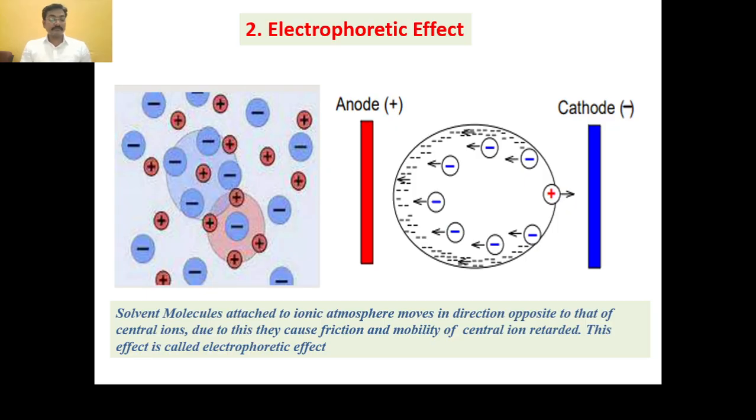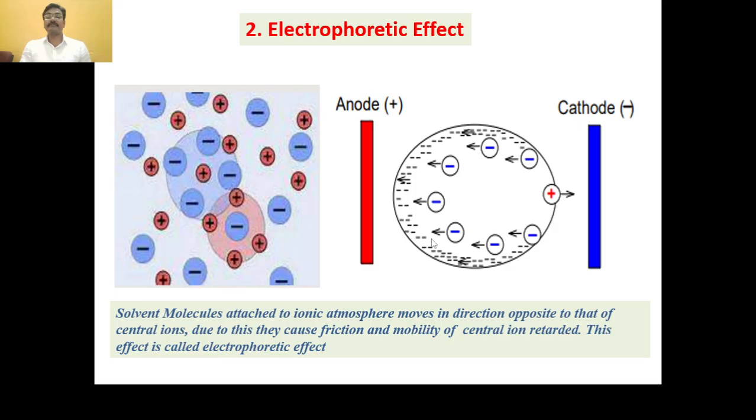Then another reason for strong electrolytes, why conductance at V dilution is much less than the conductance at infinite dilution, is the electrophoretic effect. Then what is meant by the electrophoretic effect? Similarly, see here, such an ionic atmosphere is created in the electrolytic solution of a strong electrolyte. The solvent molecules attached to the ionic atmosphere move in a direction opposite to that of the central ion.